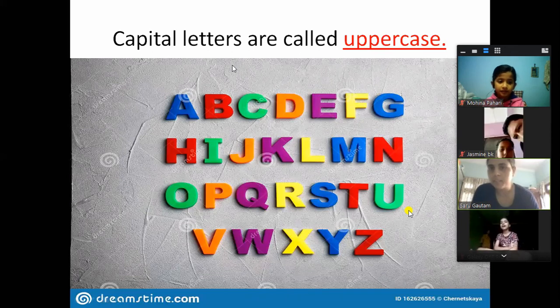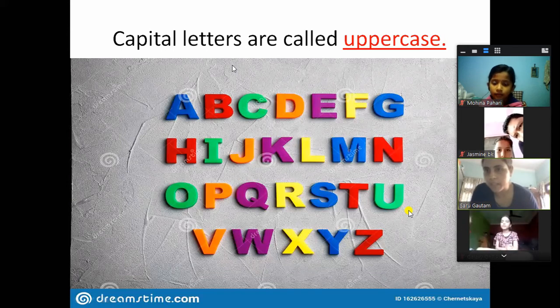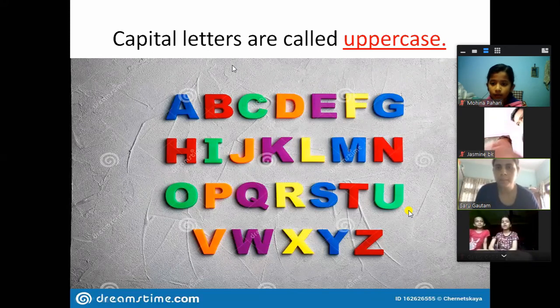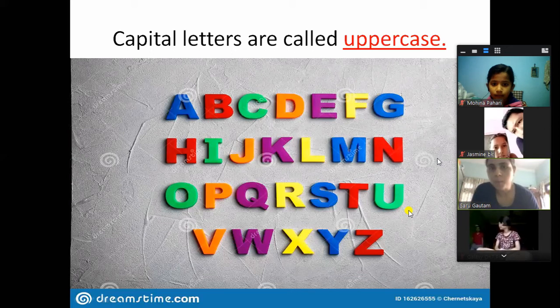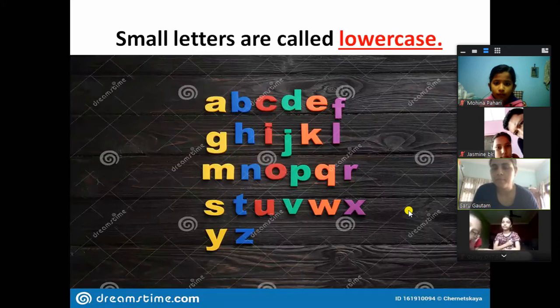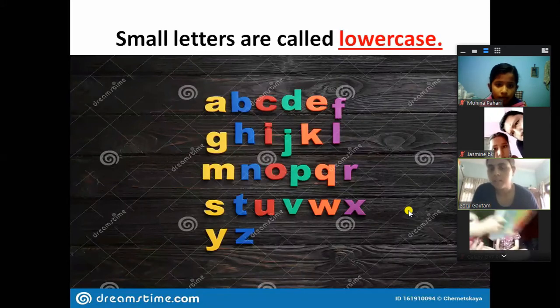All the capital ABCDs are called uppercase alphabets. And all the small letters, small A to Z, are called lowercase alphabets.